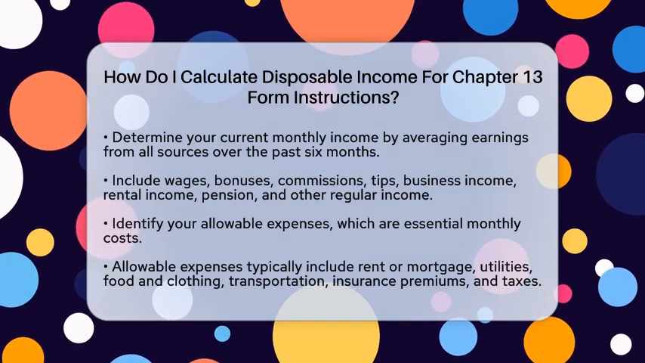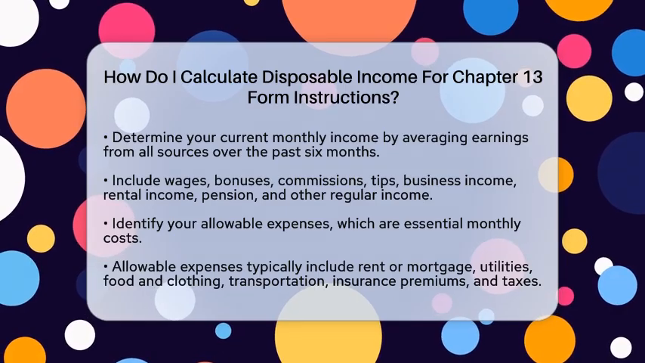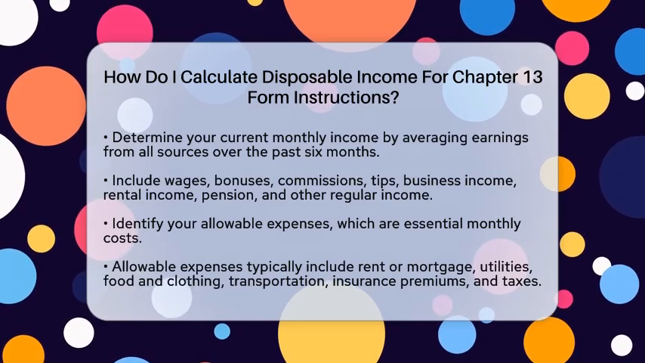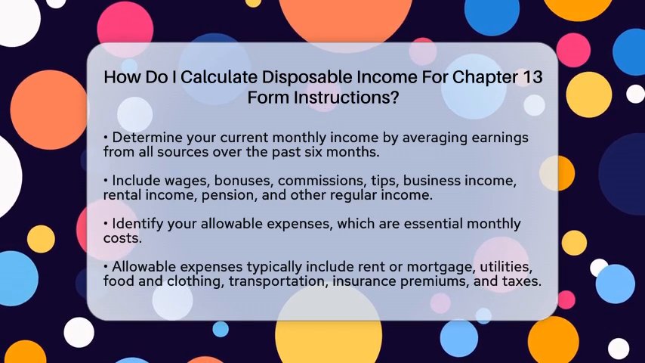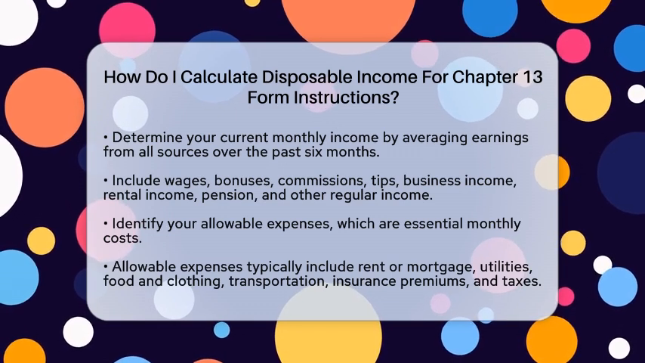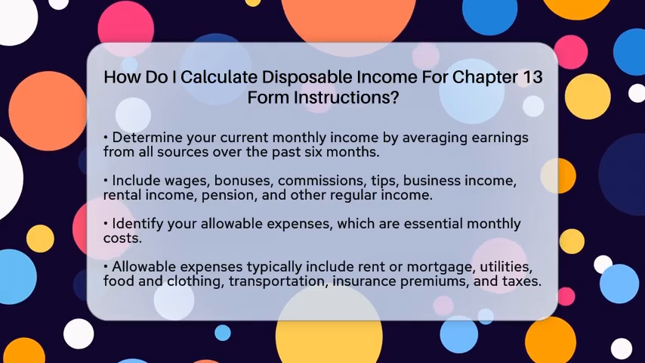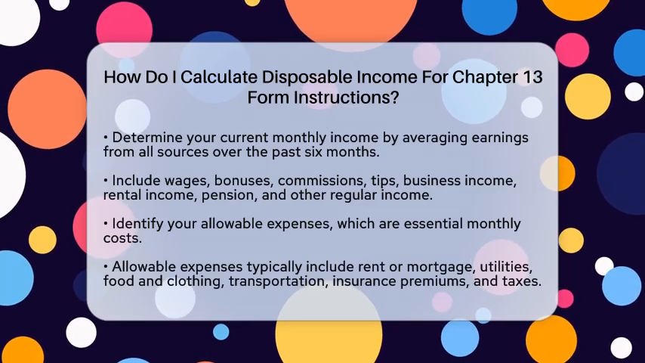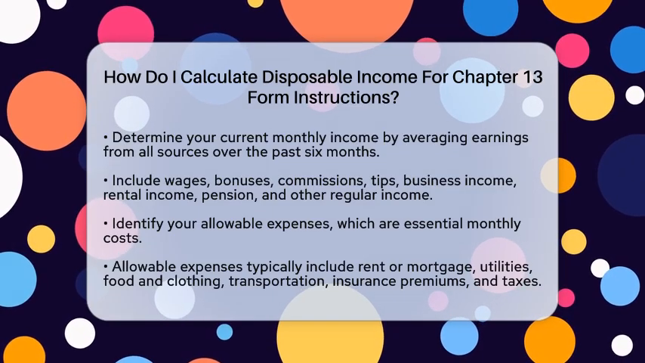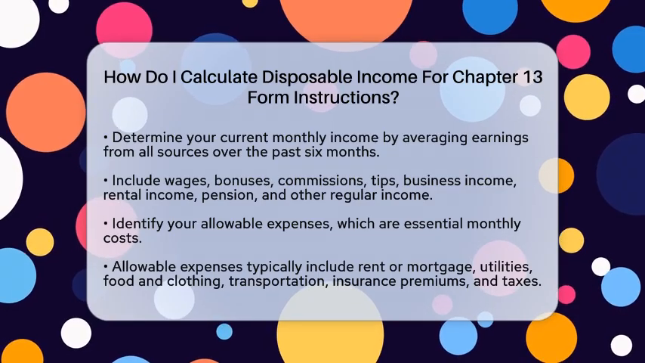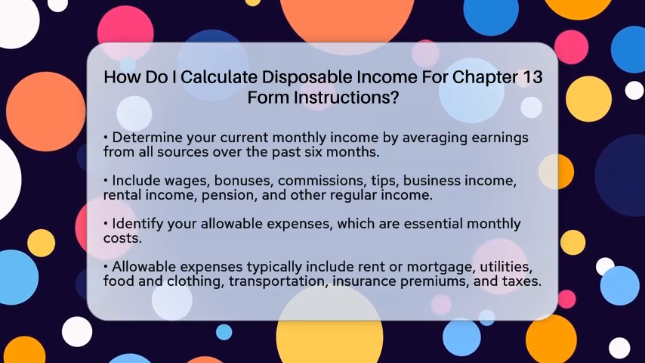First, you need to determine your current monthly income. This means looking at your average monthly earnings from all sources over the 6 months before you file for bankruptcy. Include your wages or salary, any bonuses or commissions, tips, business income, rental income, pension or retirement payments, and any other regular income you receive.